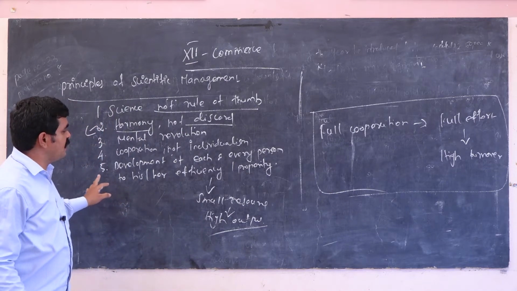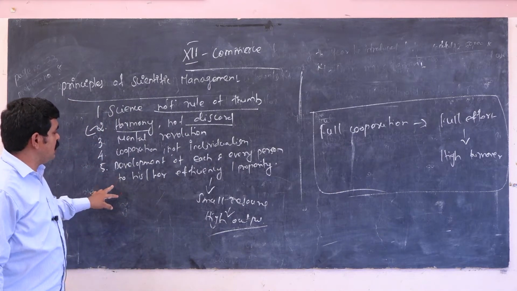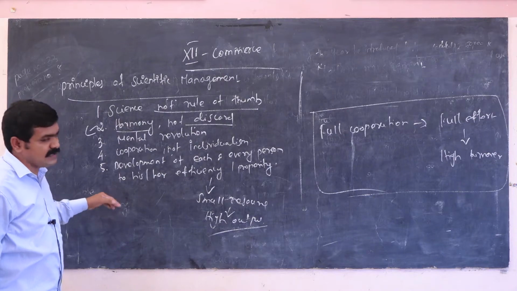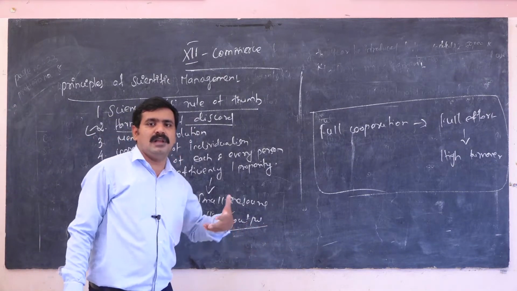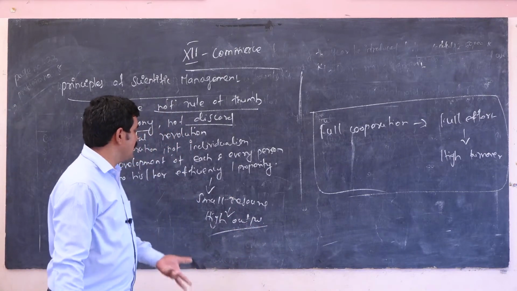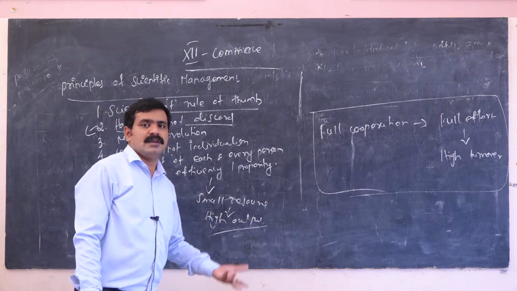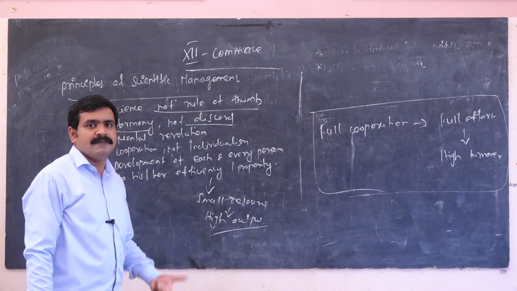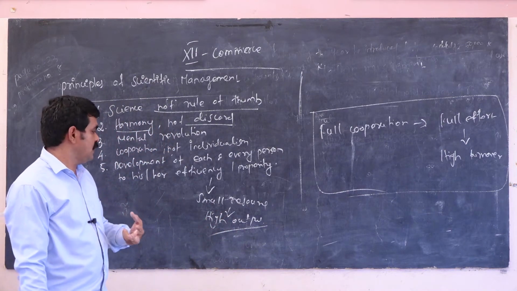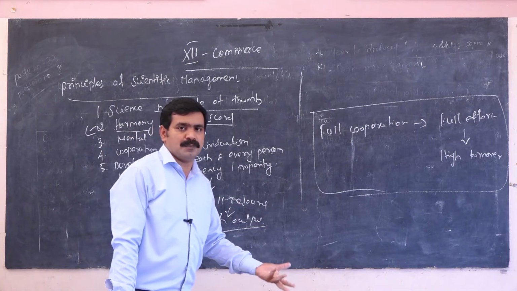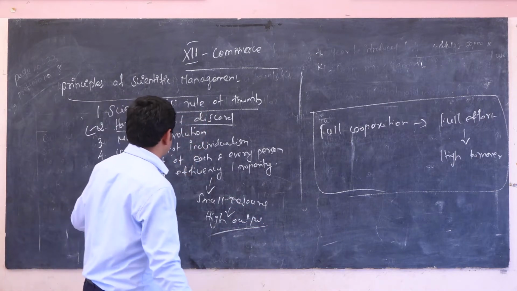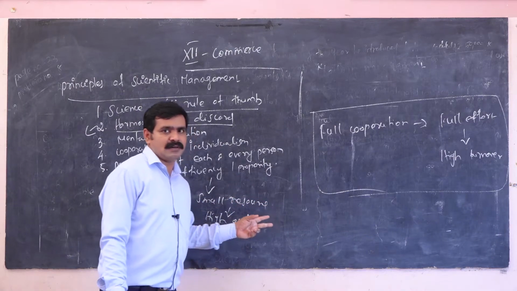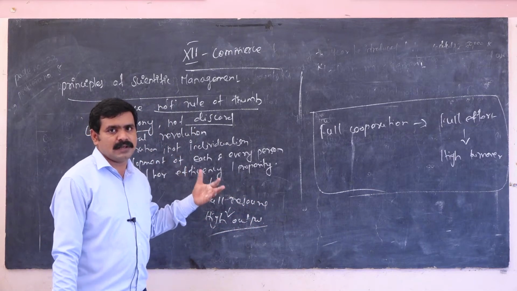The last one: development of each and every person to his or her efficiency, giving full input and full effort to the organization. He is capable of doing all the things with small resource, and it will give high output. Each and every person has efficiency, that is capabilities. Every person has a lot of capabilities.